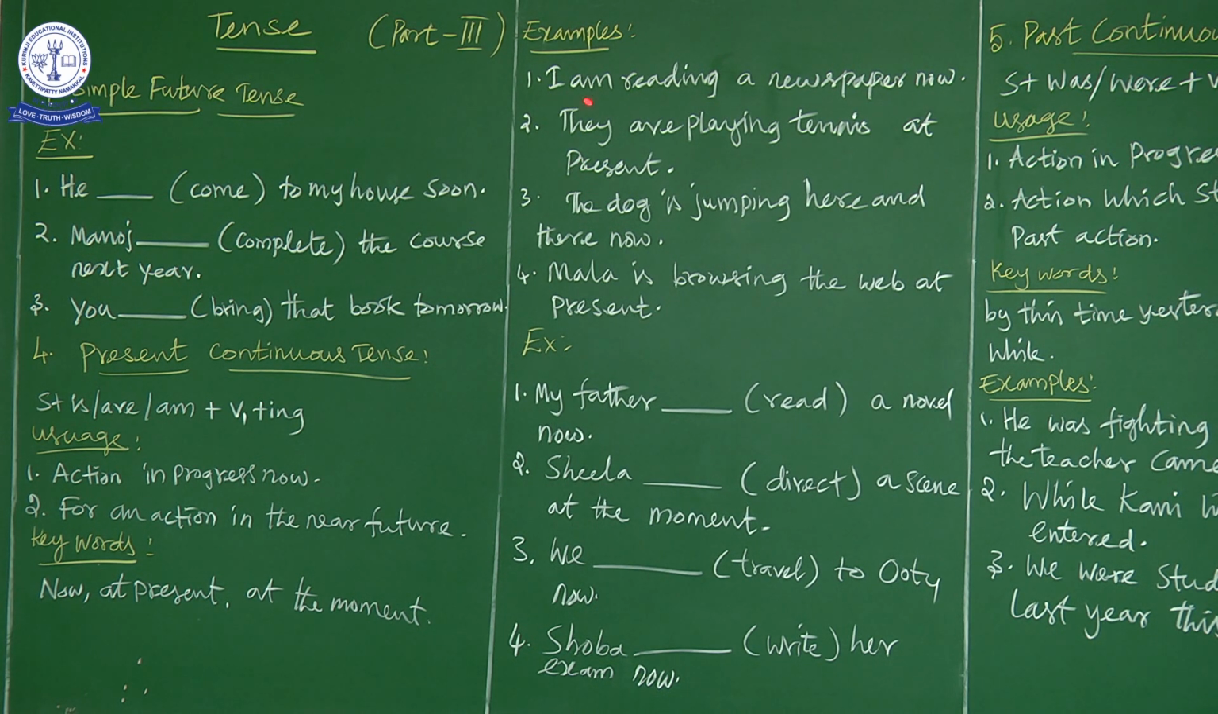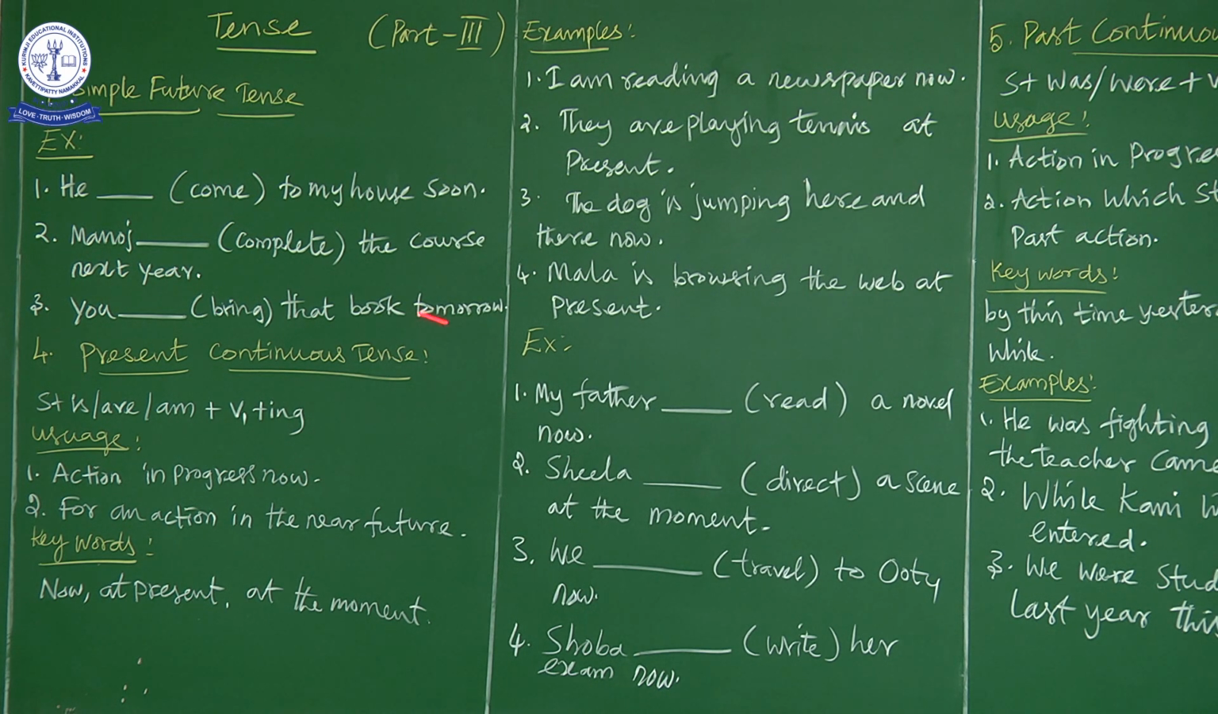Now you can see here the be form. I used am here and here are. Why have I used am? So am is for only I. And are I used here because the subject is plural, that is they. They is a plural form of pronoun. So for that we have to use are. Okay. So they are playing tennis at present.